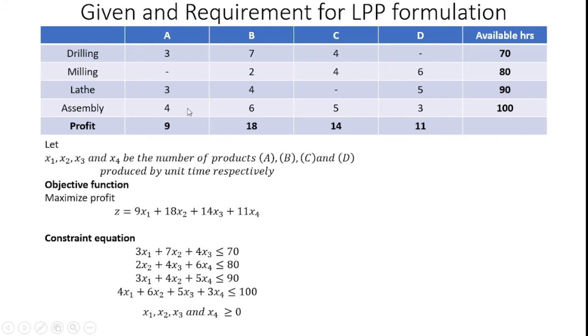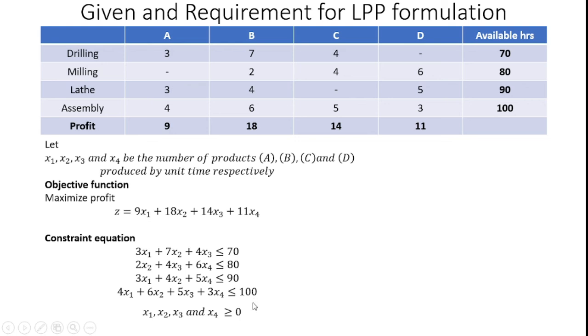And then if I consider the assembly process, all four products A, B, C, D consume respective hours for completing the assembling operation. For product A it consumes 4 hours, so 4 into x1. For producing product B it consumes 6 hours, so 6 into x2. For producing product C it consumes 5 hours, so 5 into x3, plus for producing product D it consumes 3 hours, so 3 into x4, less than or equal to 100, because the total available hours with the assembly section is 100.